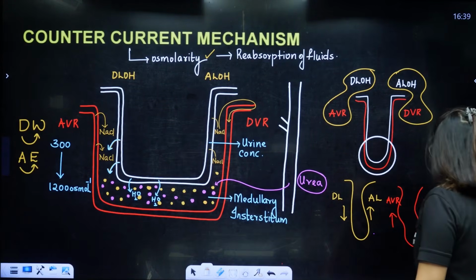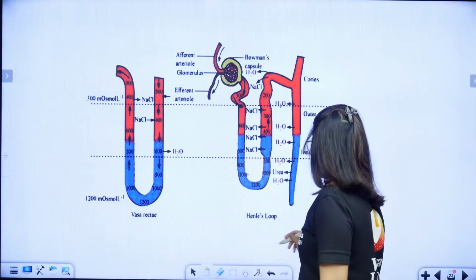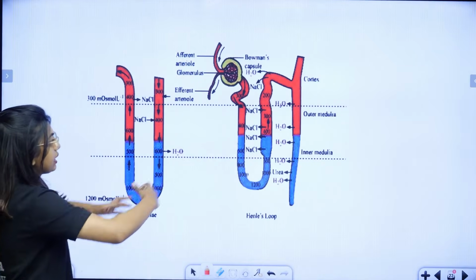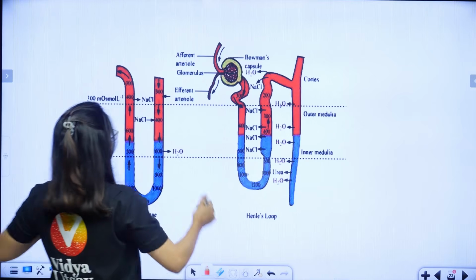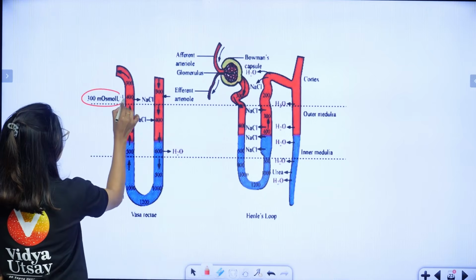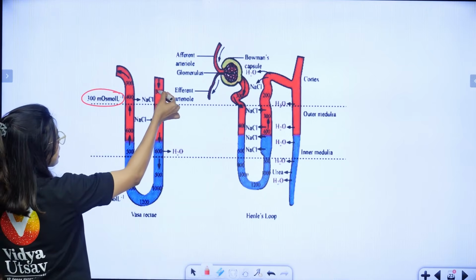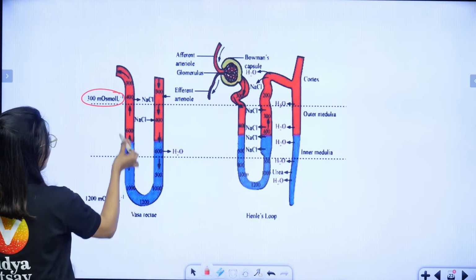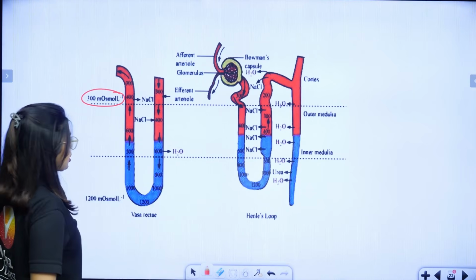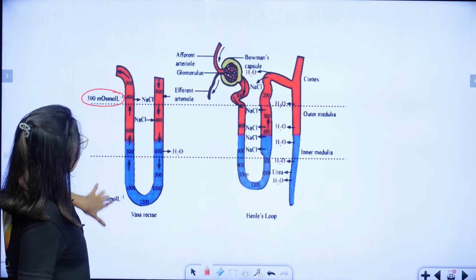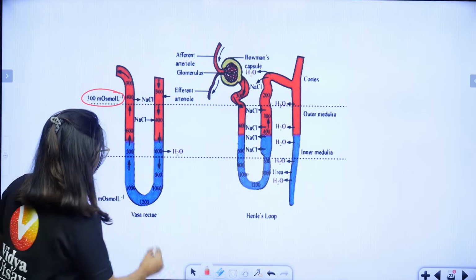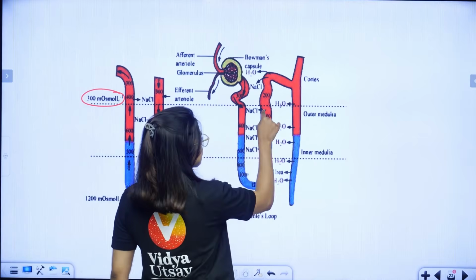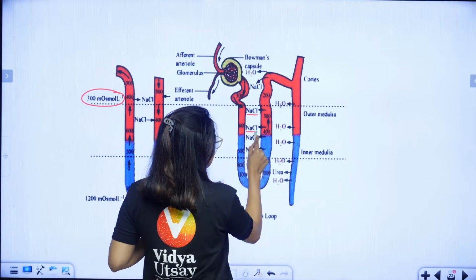Okay, now I'll show you one diagram. Look here, this is the diagram. So here you can see the counter current mechanism. Here this is the vasa recta, this is the loop of Henle. Okay, in the vasa recta, the osmolarity is starting at 300, students. Here you can see what is happening. The NaCl is being picked up from here, it is being carried all the way, and it is getting added into the medullary interstitium. Okay, so this is what is happening. From 300 it is increasing up to 1200. Okay, here also it is the same. What is happening? From the ascending loop, NaCl is getting released out, right?